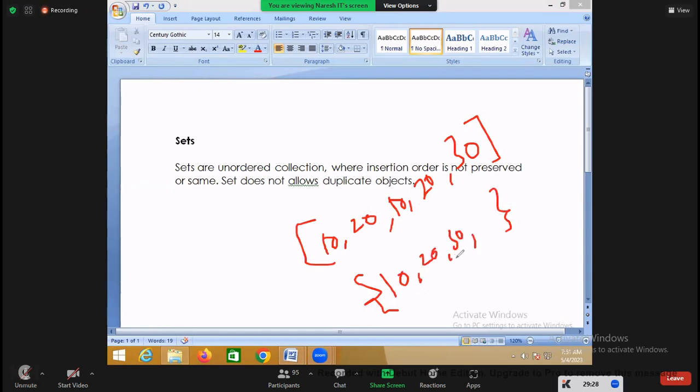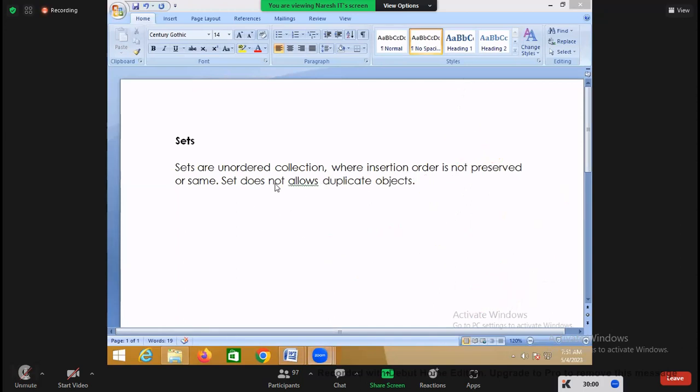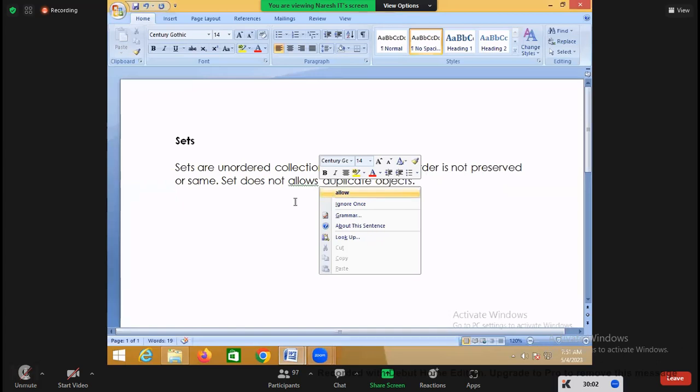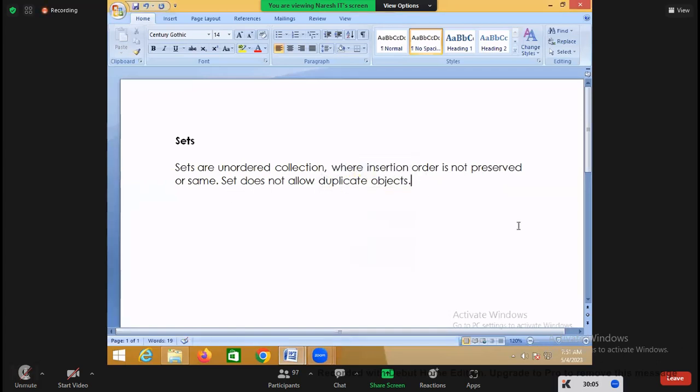If I write 10, 20, 30, 10, how many times is 10 added? Two times, but in the set it is added only one time. The order is also not the same, because insertion order will not be the same. So a set doesn't allow duplicate objects.